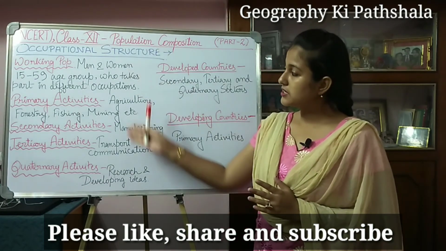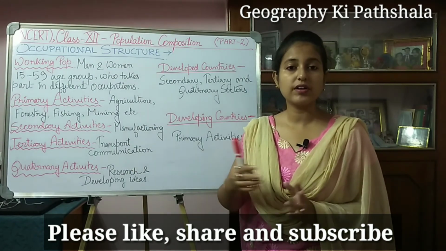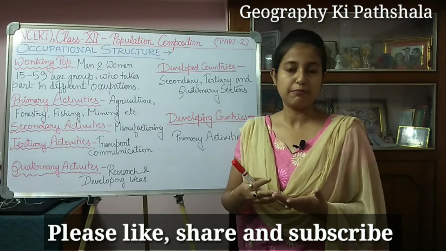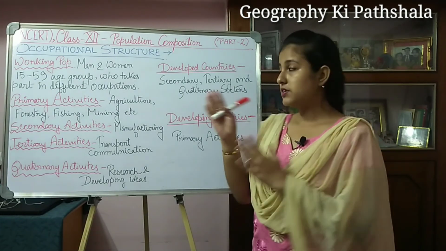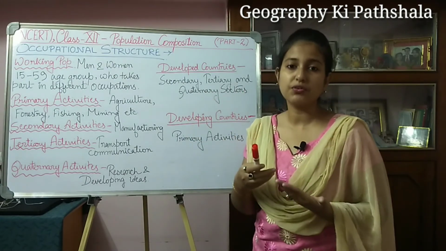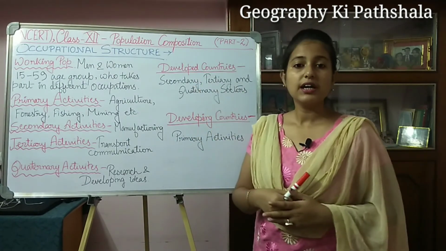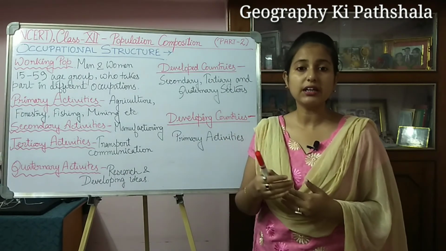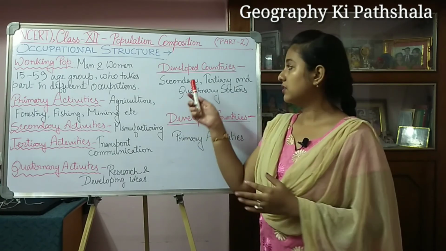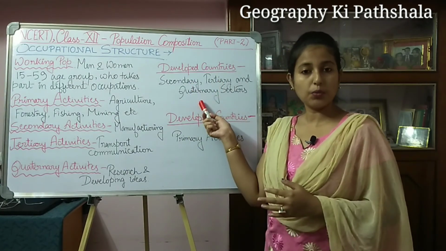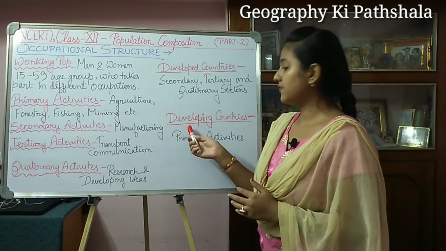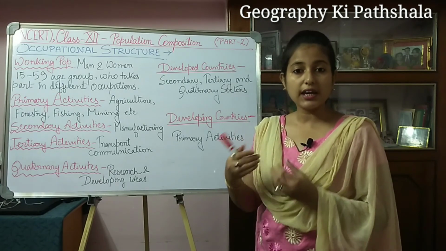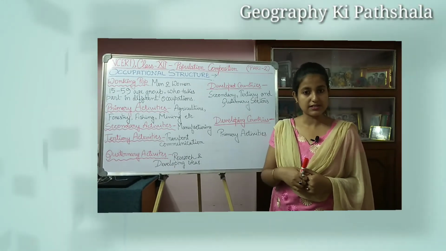Now from these various types of occupation, what can you understand? You can understand the economic development of any nation or country. Generally, in developed countries, the population is mainly related to the secondary, tertiary and quaternary sectors. And in developing countries, most of the population is engaged in the primary activities.